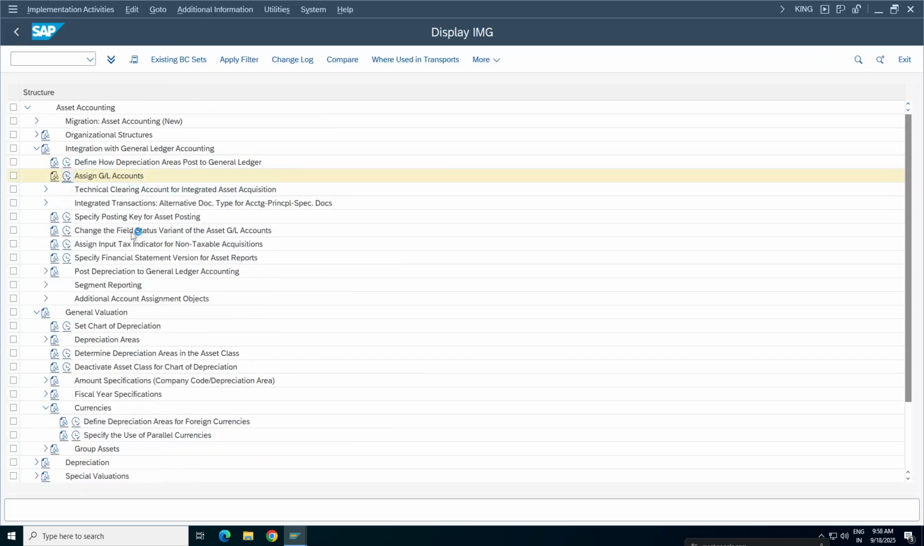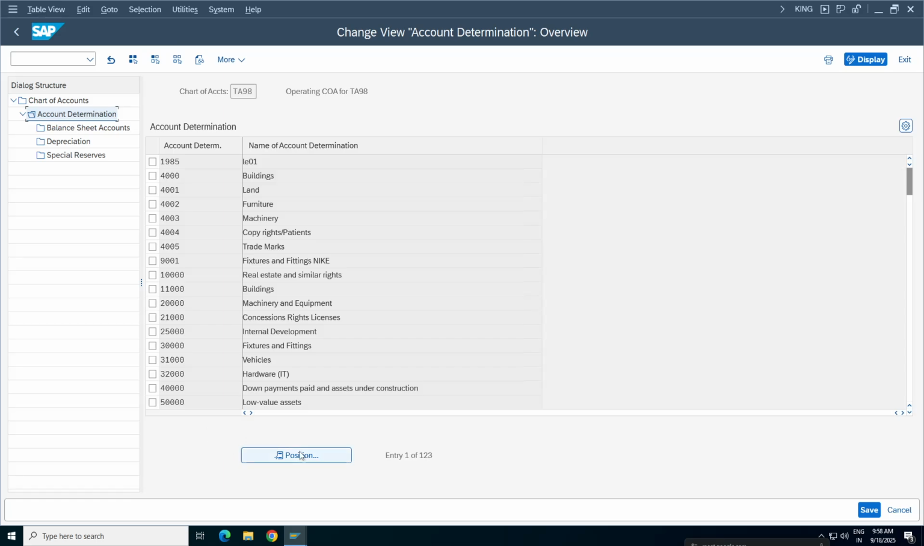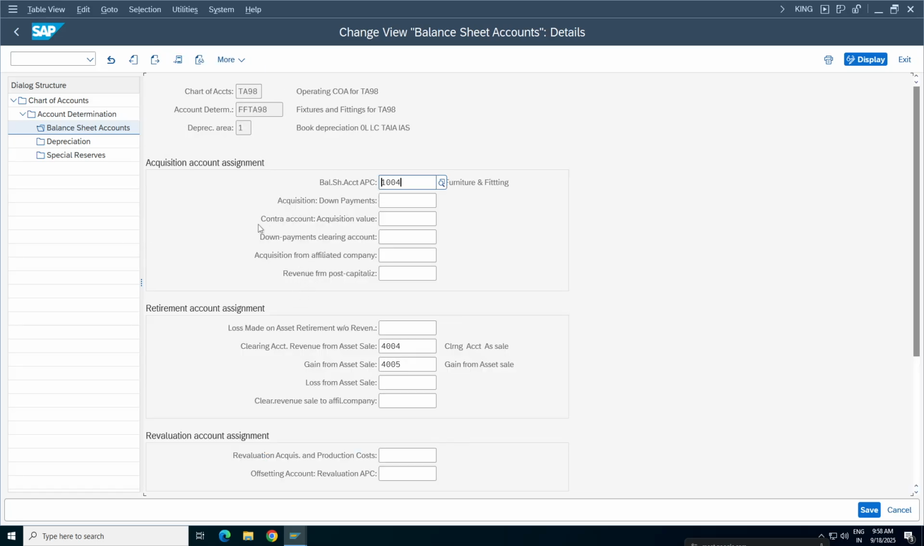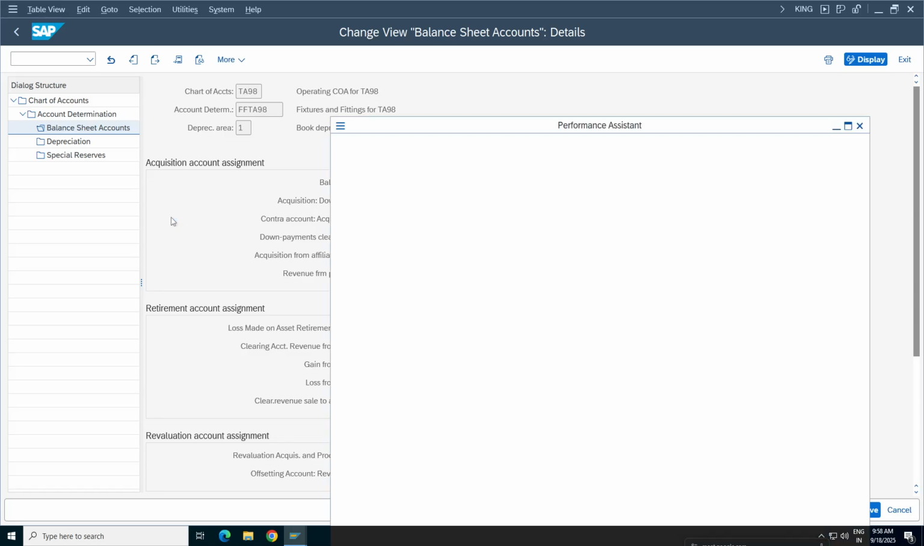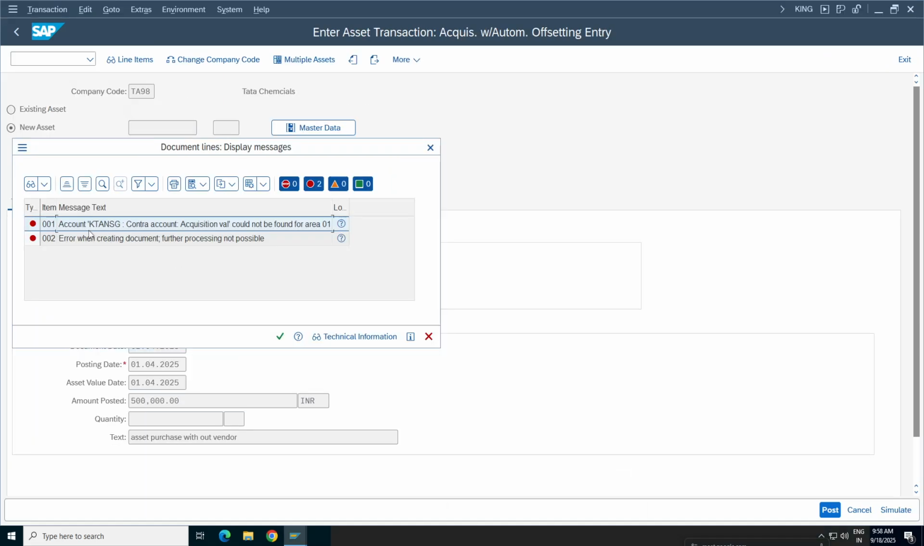So as an accounts, TA98, account determination, go to the position, FFTA98, select your balance sheet accounts, book depreciation, double click here. Where is that? This is the one, right? Contra account acquisition value. If you are not sure, press F1 and check whether you are entering the right field or not. So here we have KTANSG, this is the right one, contra account acquisition value.